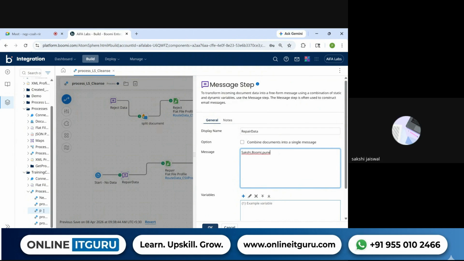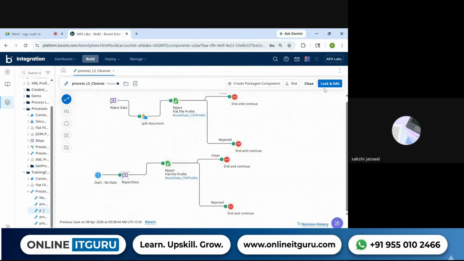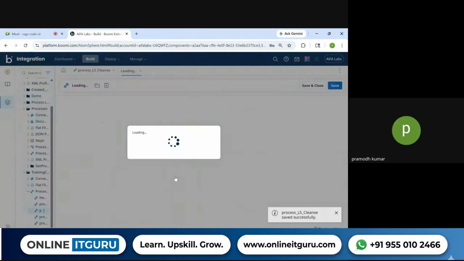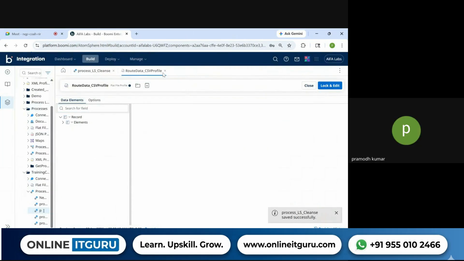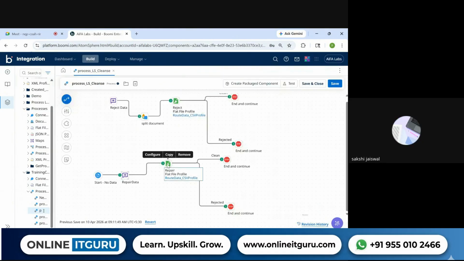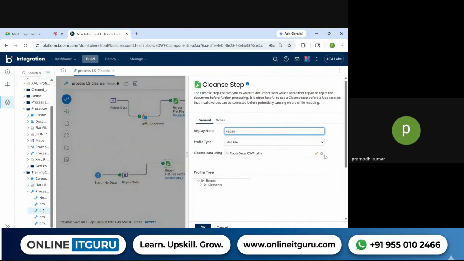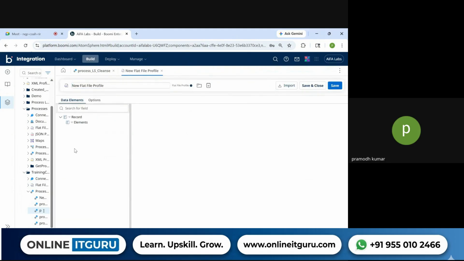And you want to repair the data, or what do you do with the data? Repair the data. Okay, got it. So now we need to take a platform profile. I have created one profile. Since we don't have the profile, we will create the profile now. Tell me what shall we do? Add three elements.